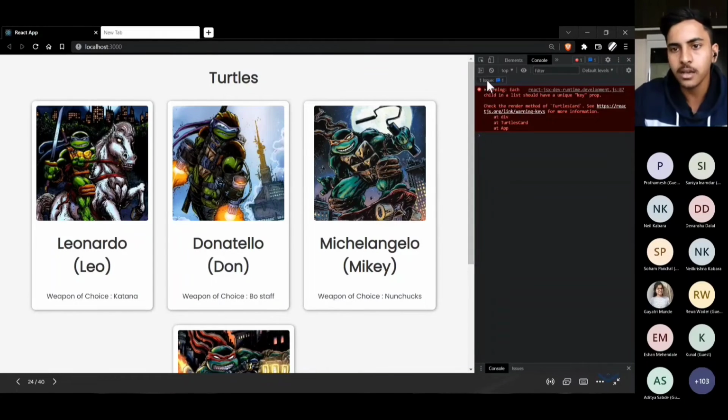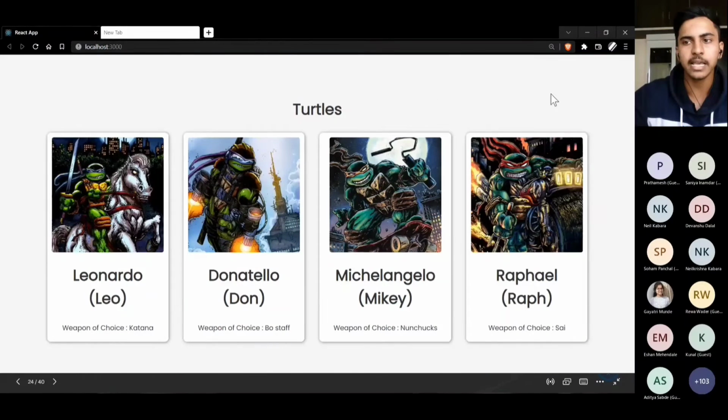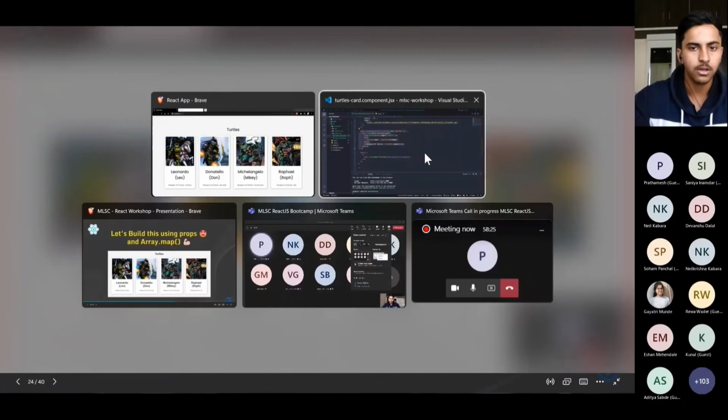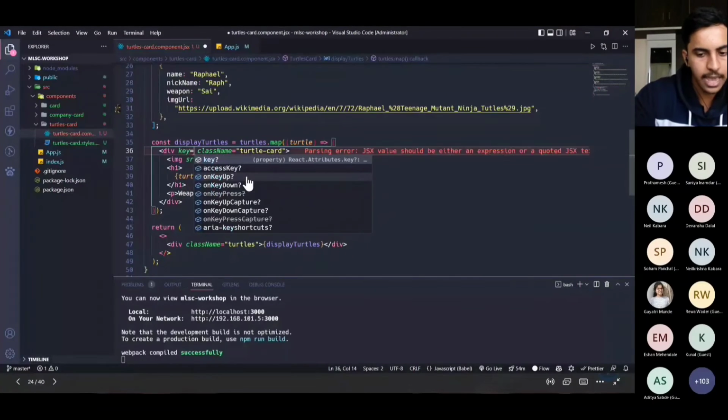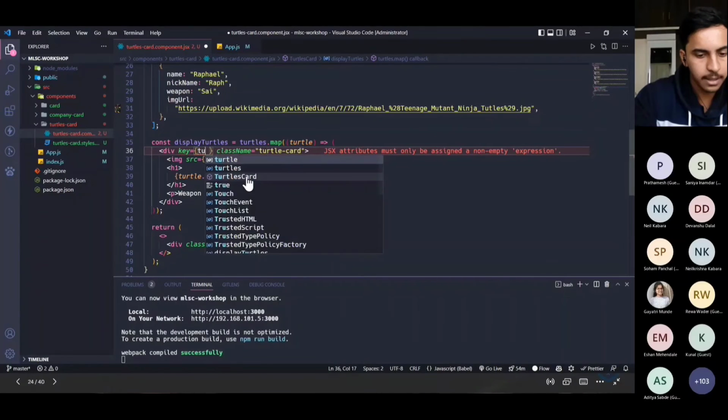As you can see, React is giving one error. It is saying that each child in a list should have a unique key prop, right? React is expecting from us that each card should have a key prop which is unique for that particular card. So what we can do is, for passing props, we have seen this thing. We'll just add key as turtle.name.